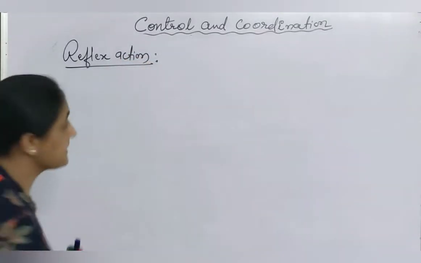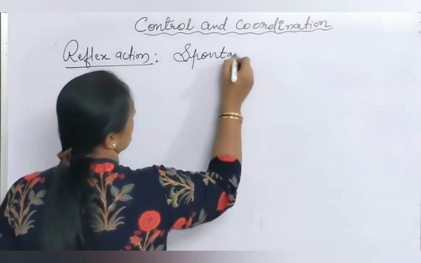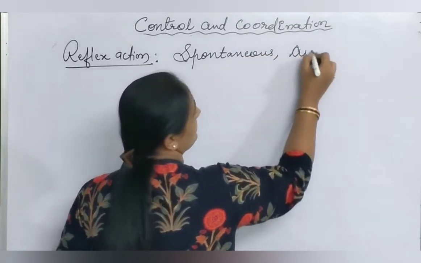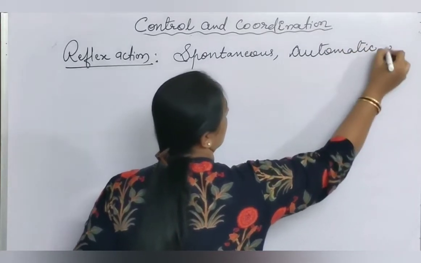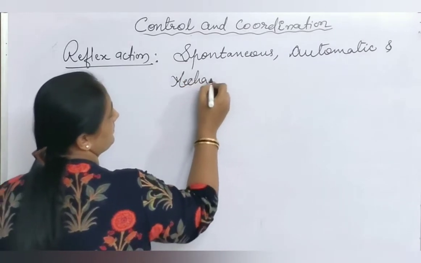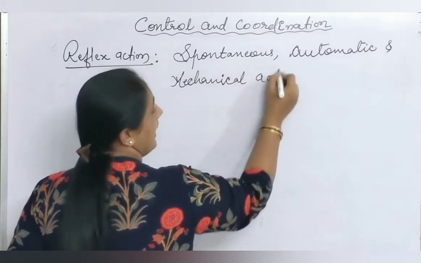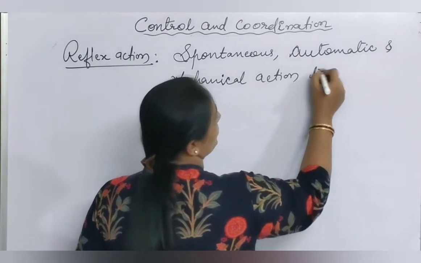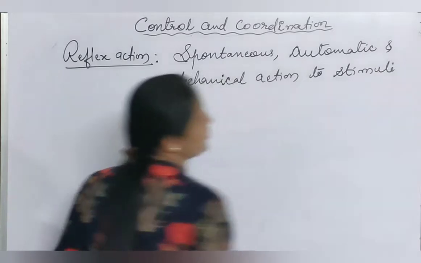Reflex action is a spontaneous, automatic, and mechanical action to stimuli.